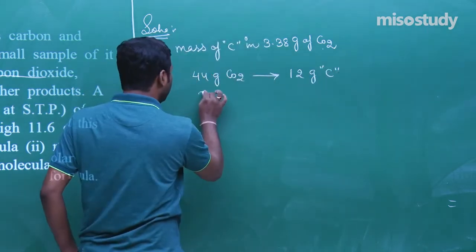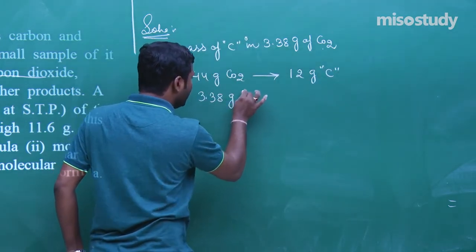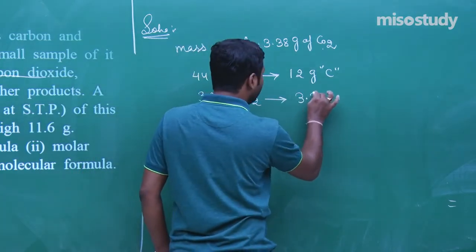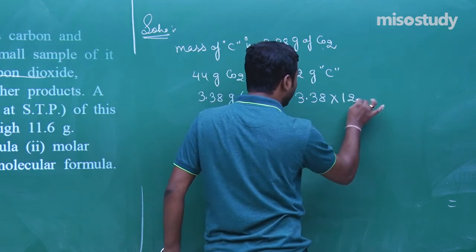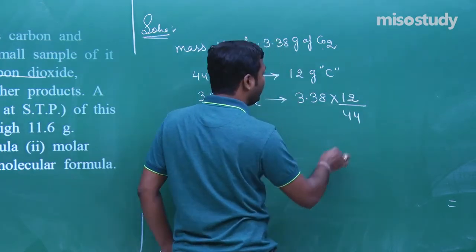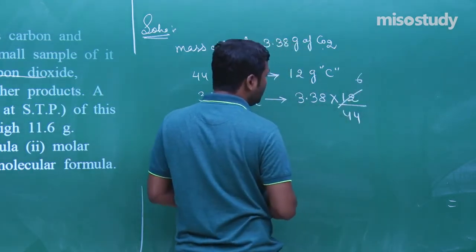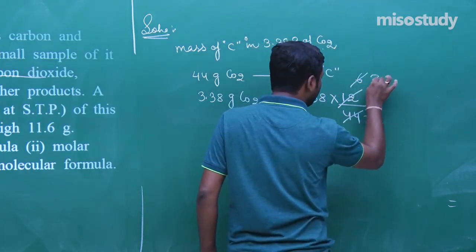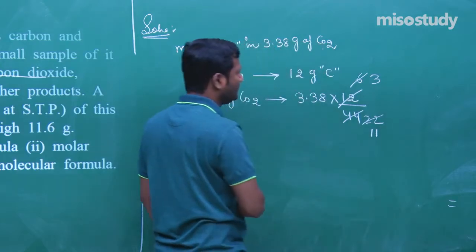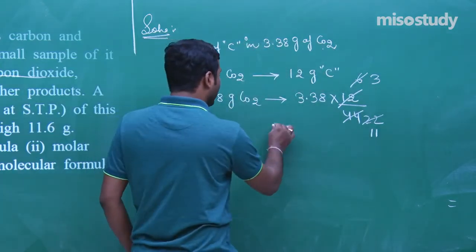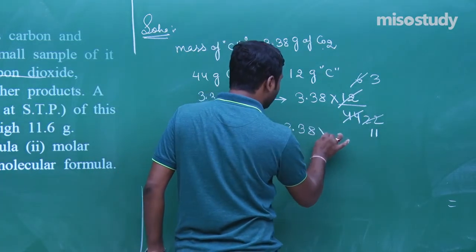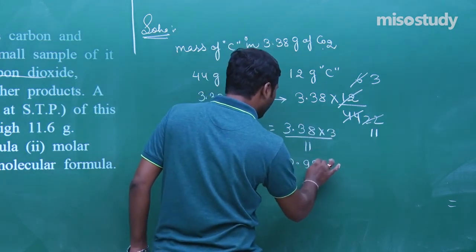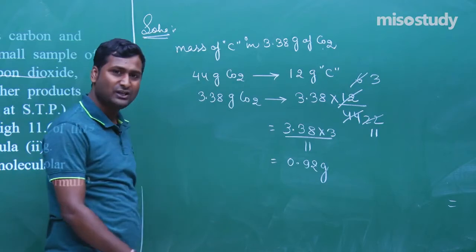So 3.38 gram CO2 will contain 3.38 multiplied by 12 divided by 44. Clear to you? Now 22, that is 11. Clear? Now 3.38 multiplied by 3 divided by 11. It will be around 0.92 gram. Am I right? Yes, sir.